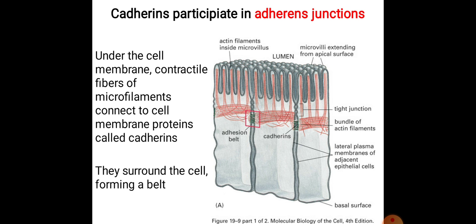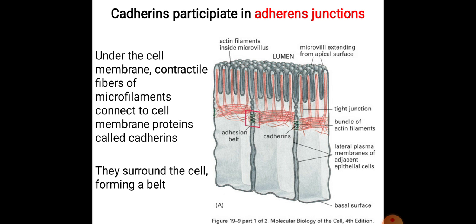Under the cell membrane, contractile fibers of microfilaments connect to cell membrane proteins called cadherins. So they are the specialized molecules responsible for connection between two adjacent cells. They surround the cell, forming a specialized belt. They form a belt-like structure.